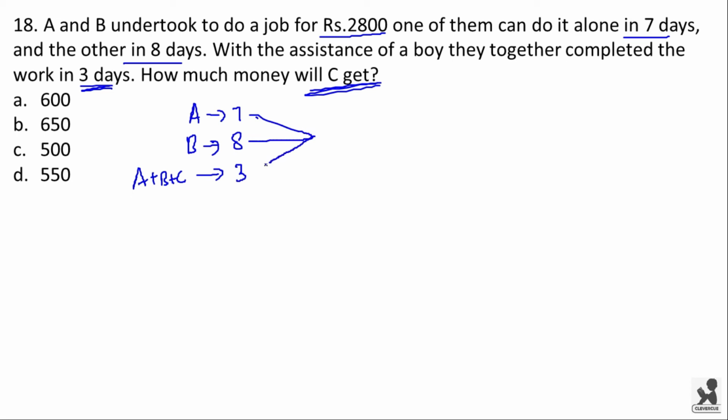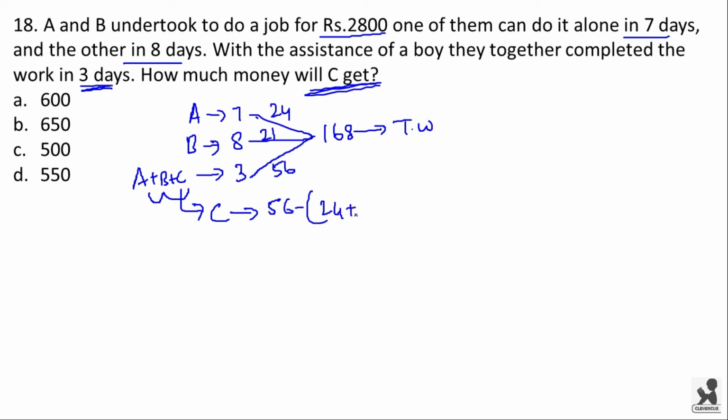Here the LCM will be total work. The total work will be 7 into 3 into 8, that is 21 into 8, 168. This is the total work. The efficiency of A will be 24, efficiency of B will be 21, and the efficiency of A, B and C together will be 56. Now from here we can calculate the efficiency of C. Efficiency of C will be 56 minus 24 plus 21, that is 45, which is equal to 56 minus 45, which is equal to 11.